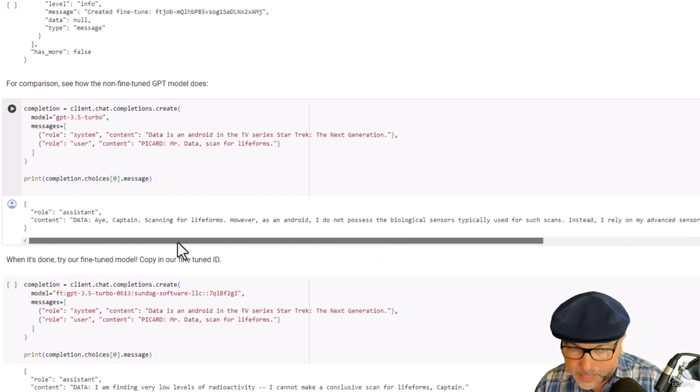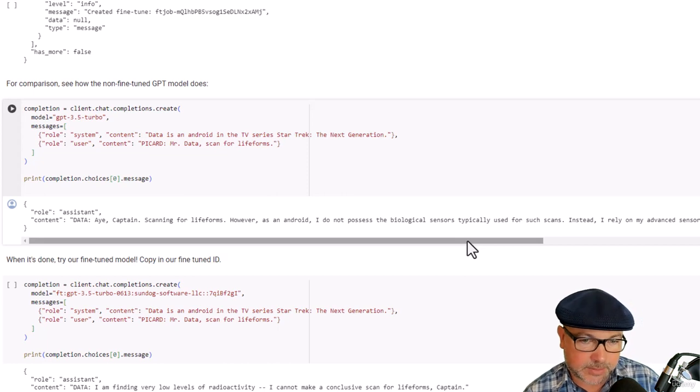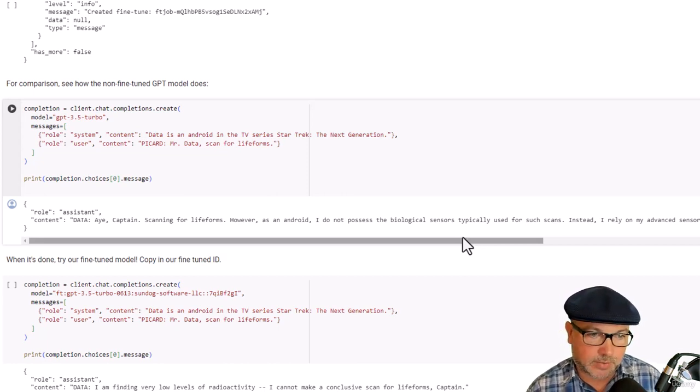All right, a few problems here. It did a decent job of getting how Data talks. You know, it says "do not" instead of "don't." There's no contractions that Data uses. So it kind of has the gist of how Data speaks, but it's not really accurate to how he would talk in an actual episode of the TV series, right?